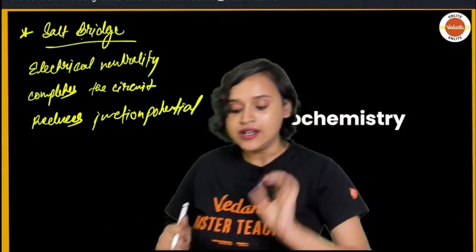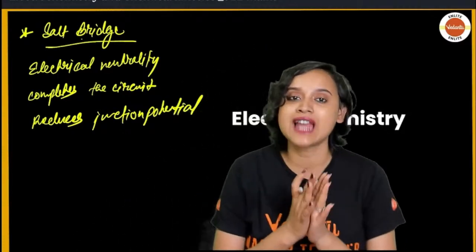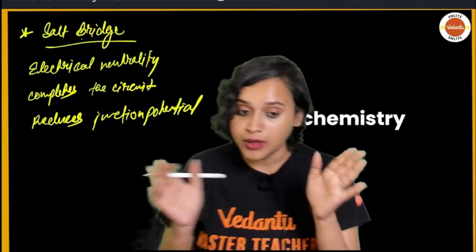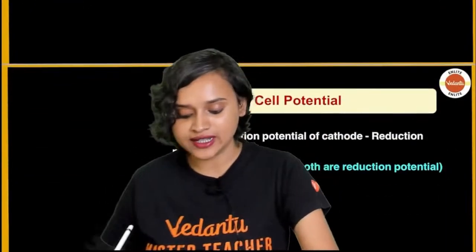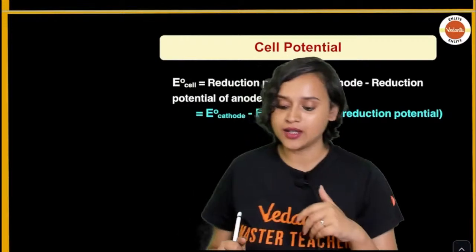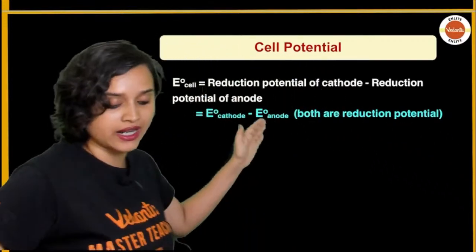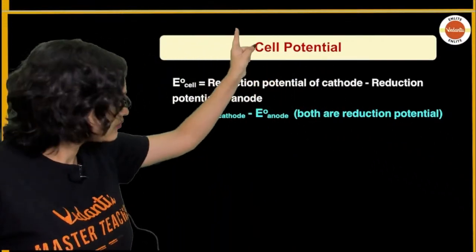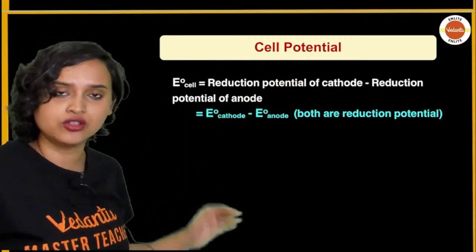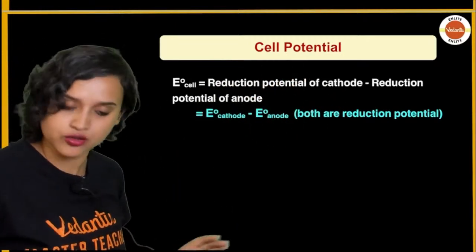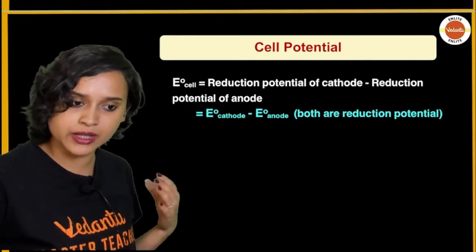Now we come across something called standard electrode potential. But before that, let us understand what the cell potential is. How do you write the cell potential, guys? The cell potential can be written as E naught cell equals reduction potential of the cathode minus reduction potential of the anode.